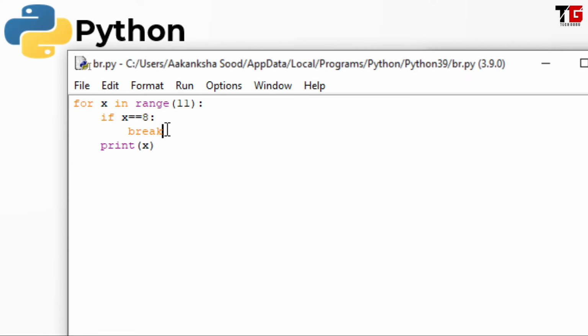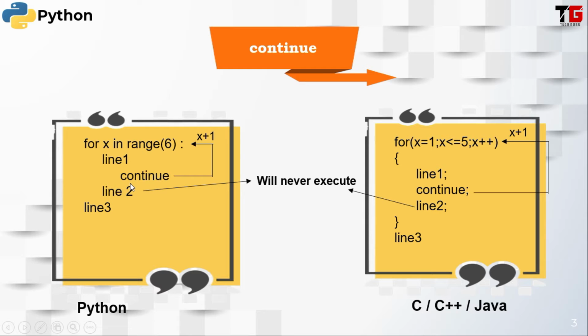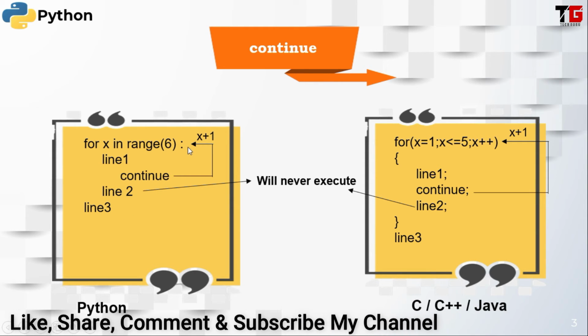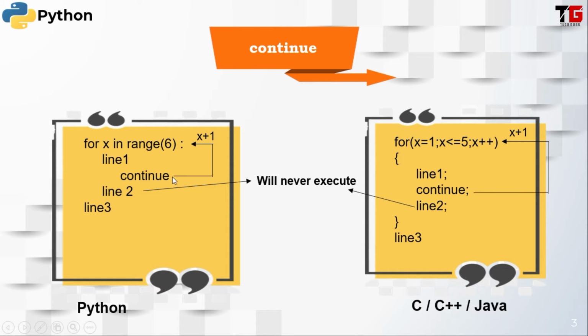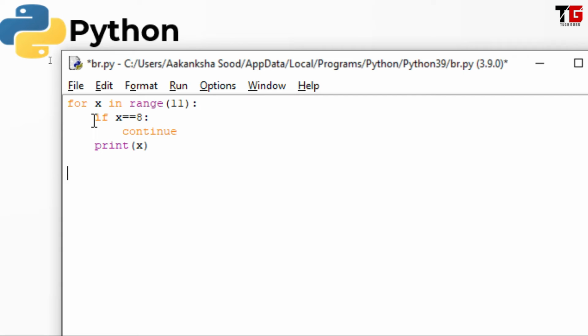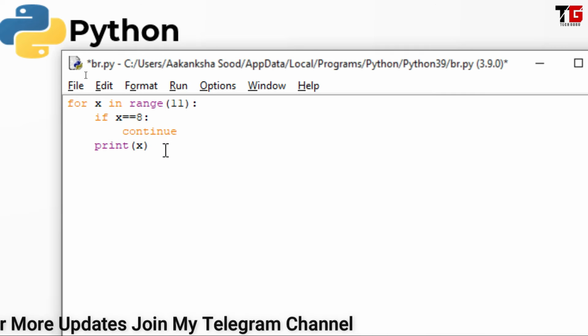Friends, now I'm going to replace this break with continue. Continue means ignore the statements that are given after continue and run the loop for the next value. It means right now it was running for x, but as continue, the loop will run for the next value, that is x plus 1. Let's see. In this example, I said if the value of x is equal to 8, then continue. It means for this value 8, print statement will not work.